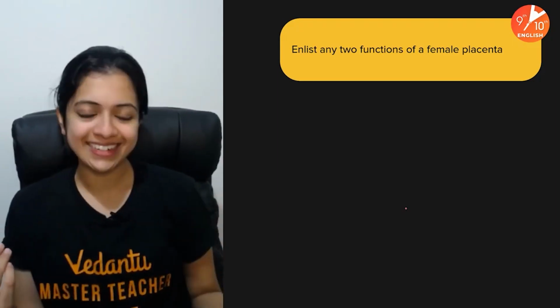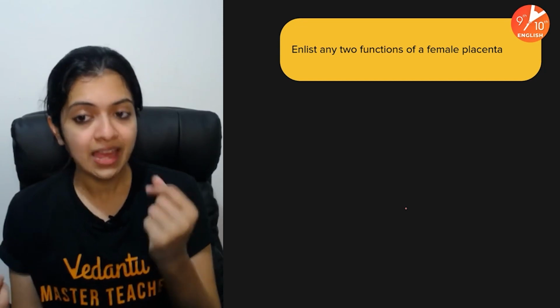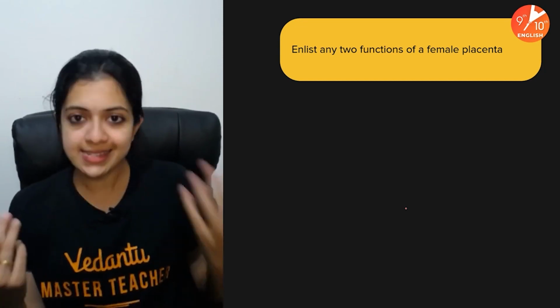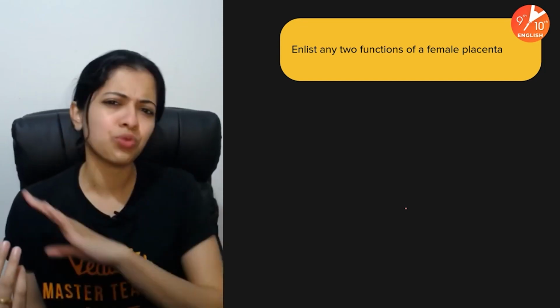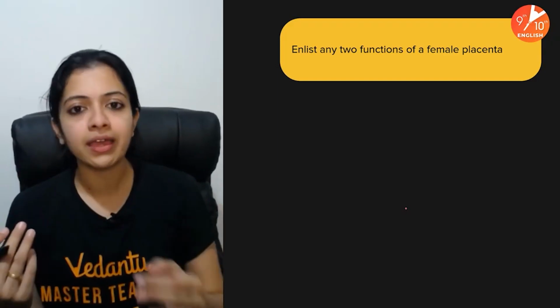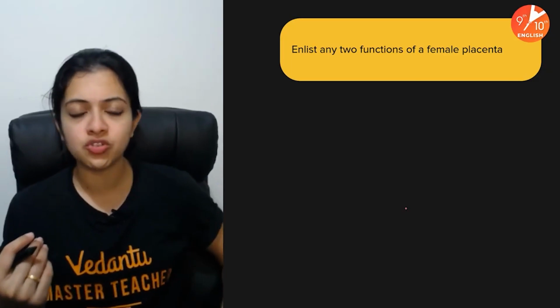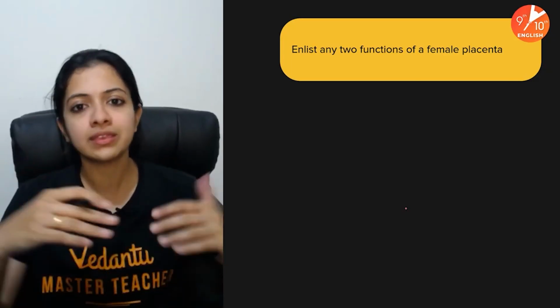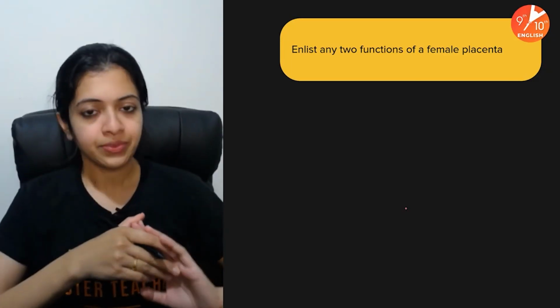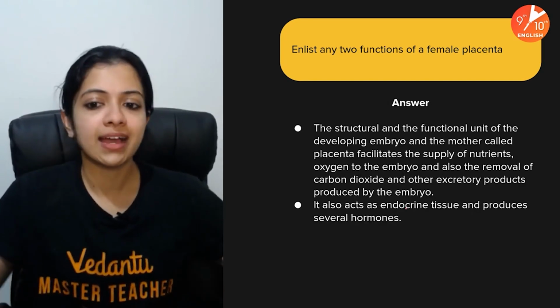And in return, the growing fetus sends across excreta, carbon dioxide, and whatever else it doesn't require through the placenta into the mother's bloodstream, and it gets eliminated along with the mother's excretory system. So this is what the placenta is.